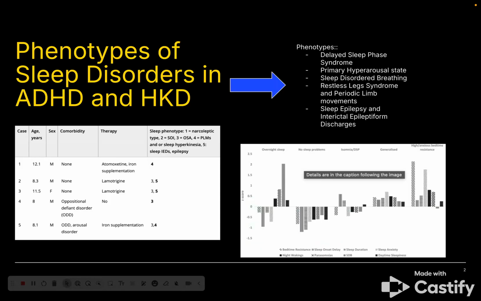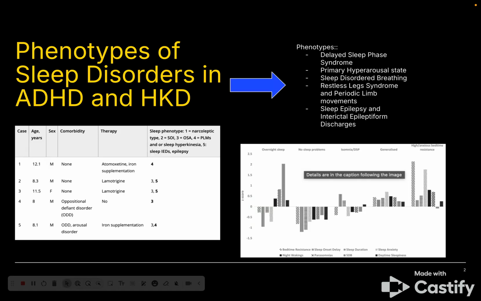Studies by Miano et al. in 2016 and Chaveris et al. in 2024 identified 5 sleep phenotypes linked to ADHD. These were the delayed sleep phase syndrome, which is the most common type, marked by a delayed sleep-wake cycle and resulting in sleep deprivation that can mimic ADHD symptoms. Primary hyperarousal state suggests ADHD may represent a hyperarousal disorder with motor restlessness evident during non-REM sleep.